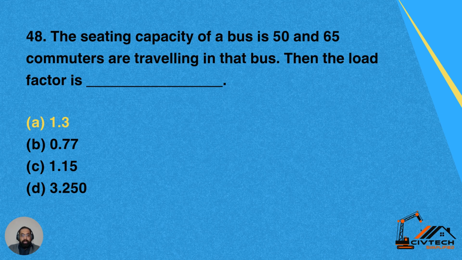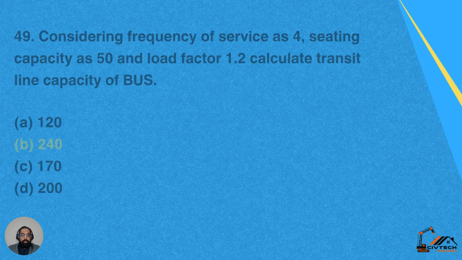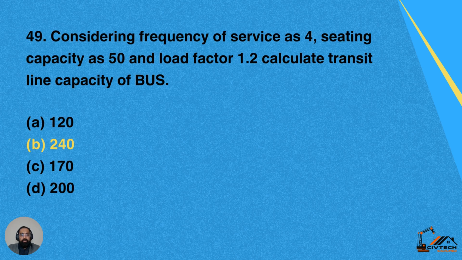48. The seating capacity of a bus is 50 and 65 commuters are traveling in that bus. Then the load factor is option A 1.3, option B 0.77, option C 1.15, option D 3.25. Yes, the maximum sitting capacity of the bus was 50, while passengers traveling in that bus is 65. So the load factor is 1.3. A is the correct answer.